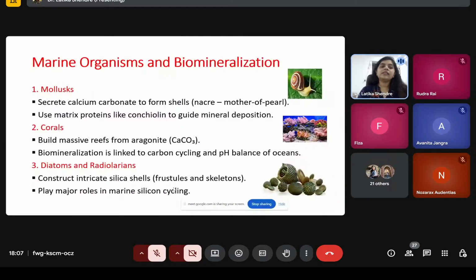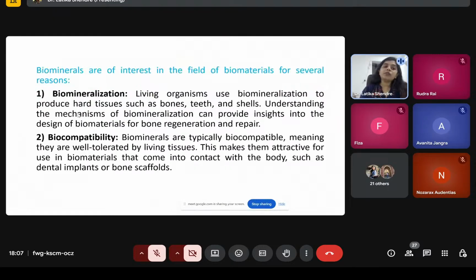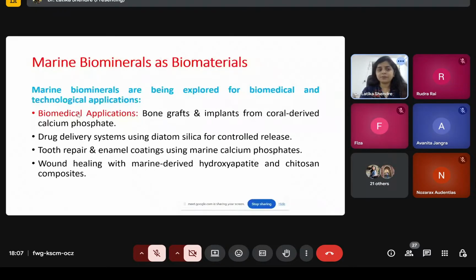So first organism was mollusk, then coral, then diatoms and radiolarians. After that, marine biominerals are being explored for biomedical and technological applications. How they are applicable in the biomedical field, how they are applicable in the biotechnological field.